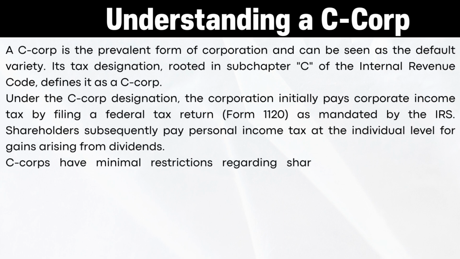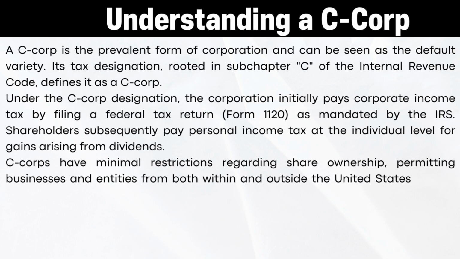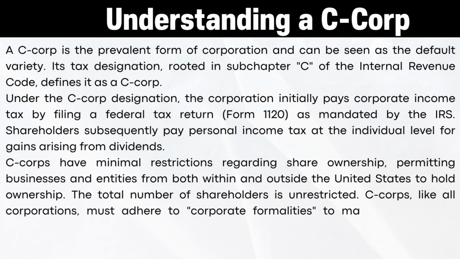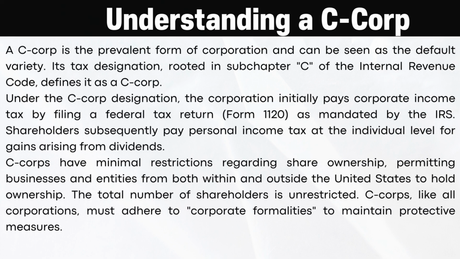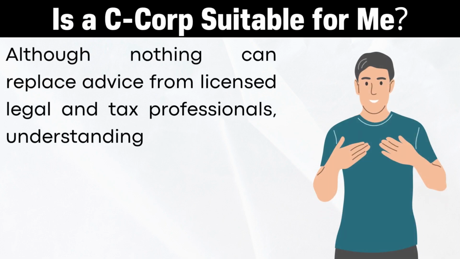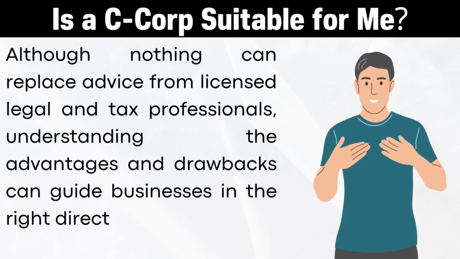C-Corps have minimal restrictions regarding share ownership, permitting businesses and entities from both within and outside of the United States to hold ownership. The total number of shareholders is unrestricted. C-Corps, like all corporations, must adhere to corporate formalities to maintain protective measures. Although nothing can replace advice from licensed legal and tax professionals, understanding the advantages and drawbacks can guide businesses in